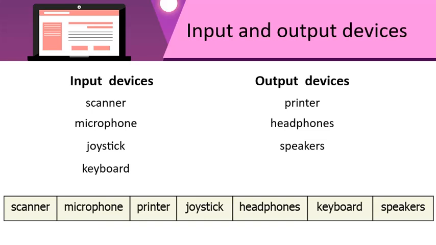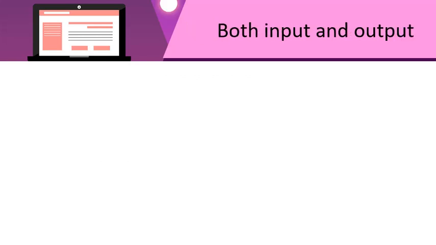Now, if you remember from our last class, I asked you whether you know about any device that acts as both input and output. Would you like to know the answer to this question? Let us find out. If you have thought about it, I'd like to share the answers with you.